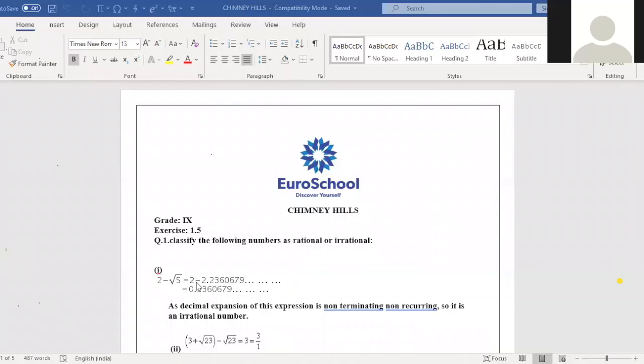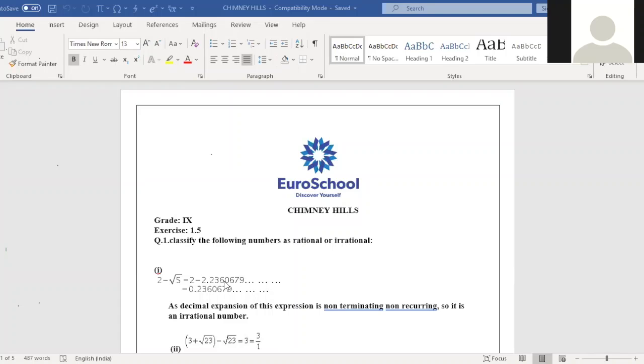irrational. Just to add a proof here, take 2 minus root 5. If we do long division, we have already learnt in grade 8 how to find the root of a non-perfect square number using the long division method. Am I clear, children? If I find the root 5 value, it is 2.2360679. It will keep on continuing and it will never get remainder 0, as we know that root 5 is an irrational number.